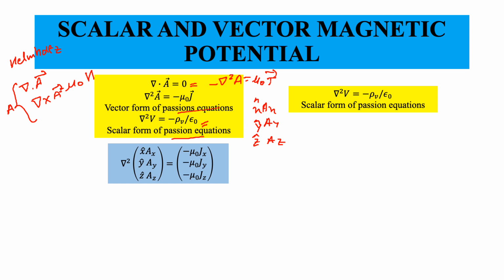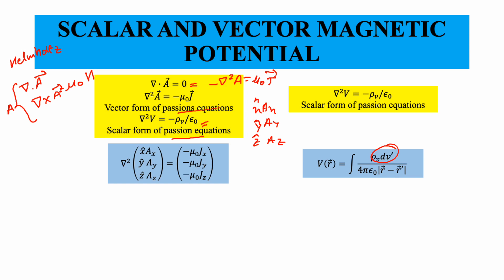So see, for del square V equals minus rho V by epsilon naught, the expression of V was rho V dV dash,